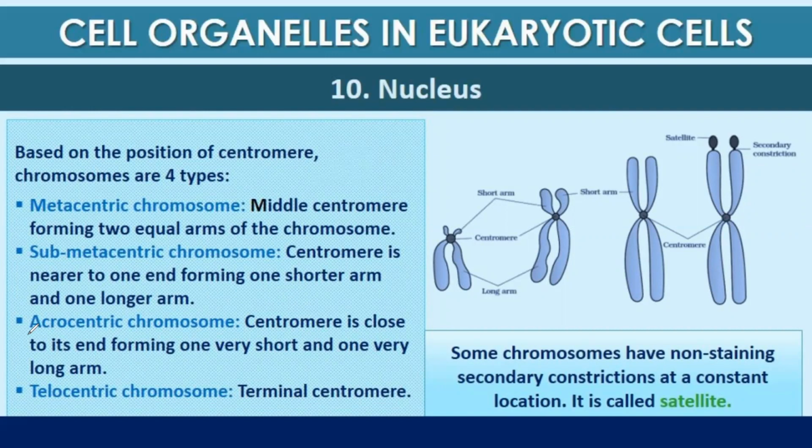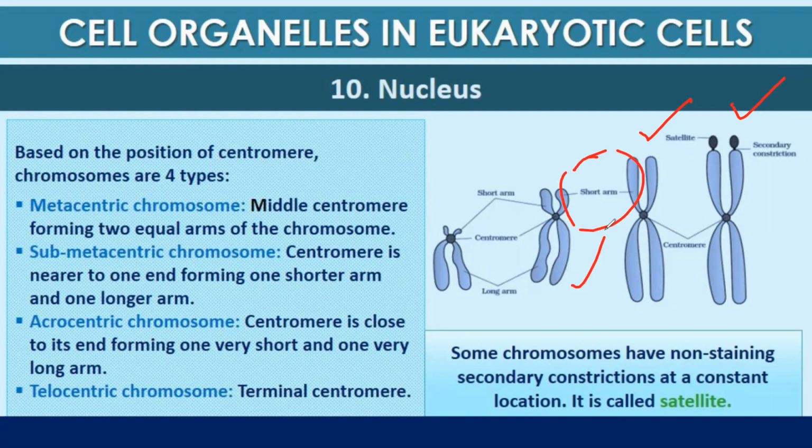Metacentric, the normal one, where the middle centromere forms 2 equal arms of the chromosome. Submetacentric, the centromere is nearer to one end forming a shorter arm and a longer arm.